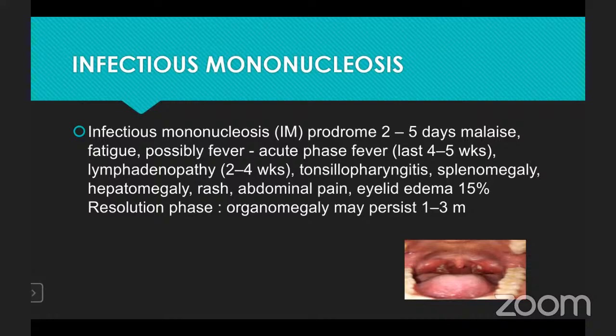In the acute phase, the fever will last for 4 to 5 weeks. Lymphadenopathy will last for 2 to 4 weeks. Tonsillopharyngitis, splenomegaly, hepatomegaly, rash, abdominal pain, and eyelid edema in 50%. In the resolution phase, organomegaly may persist up to 1 to 3 months.